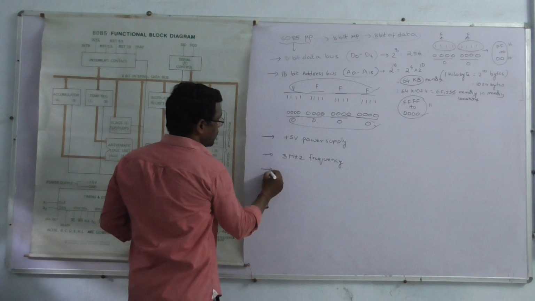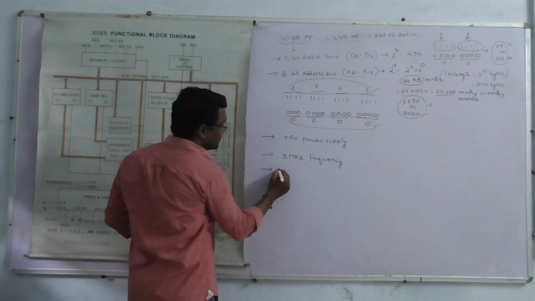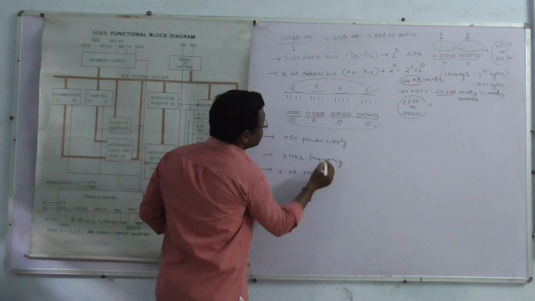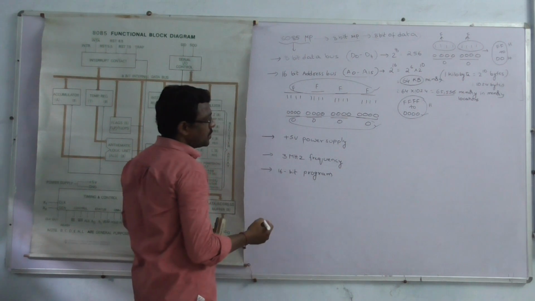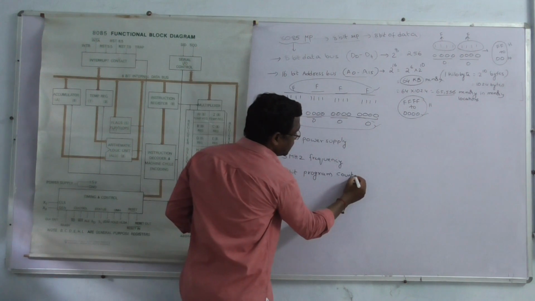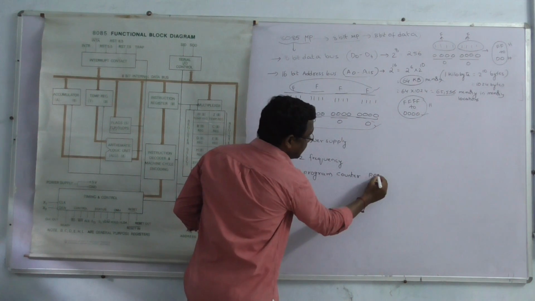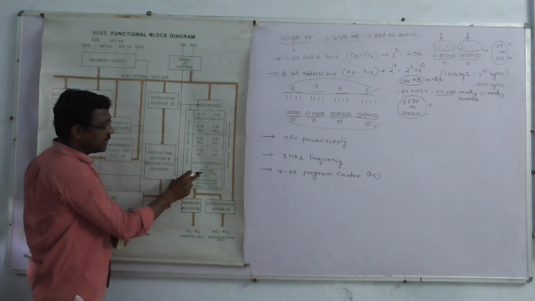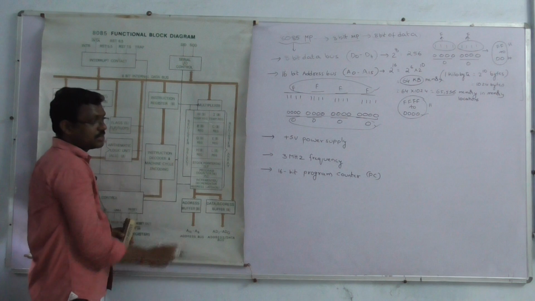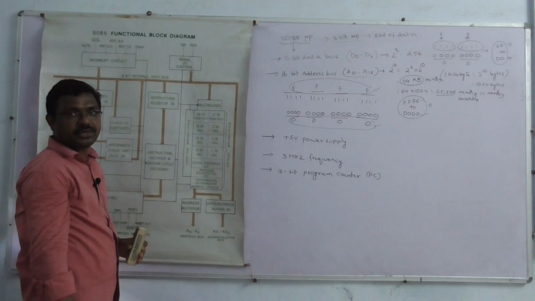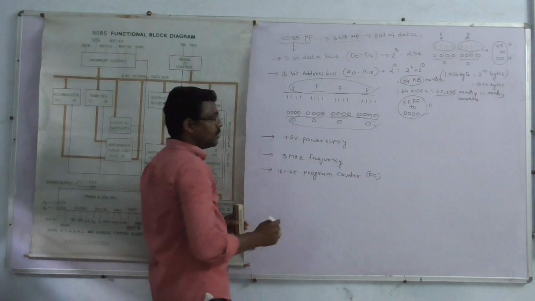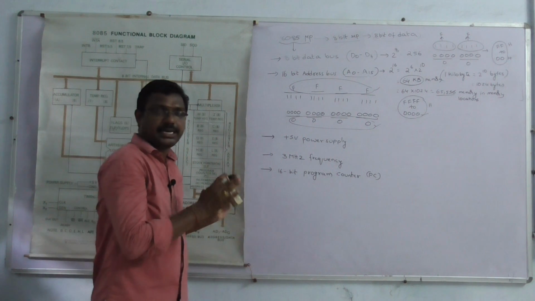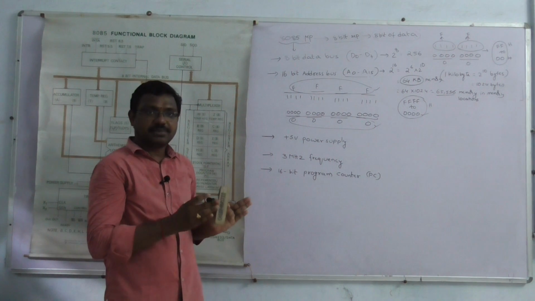The 8085 microprocessor consists of a 16-bit program counter register. These are the configuration of the 8085 microprocessor. Program counter, simply we can write as PC. P means program, C means counter. What is the use of the program counter? It is a 16-bit register. What is the use of a register? To store information temporarily.